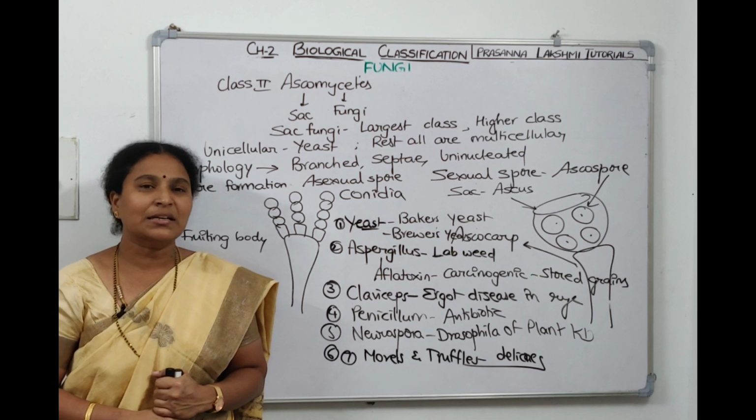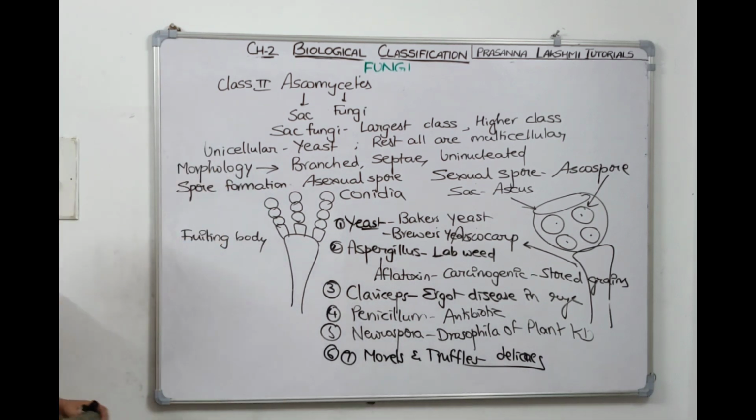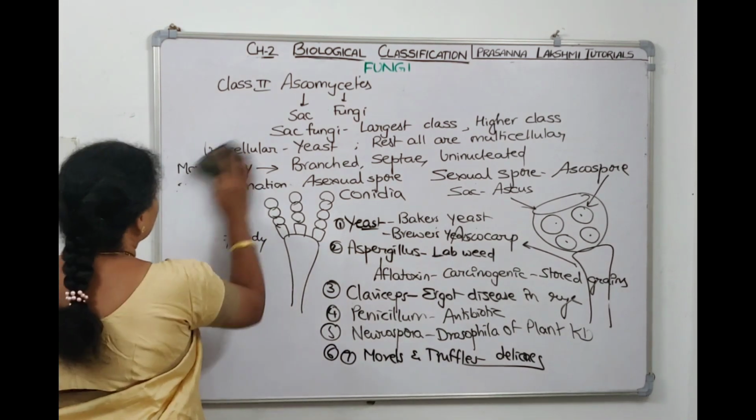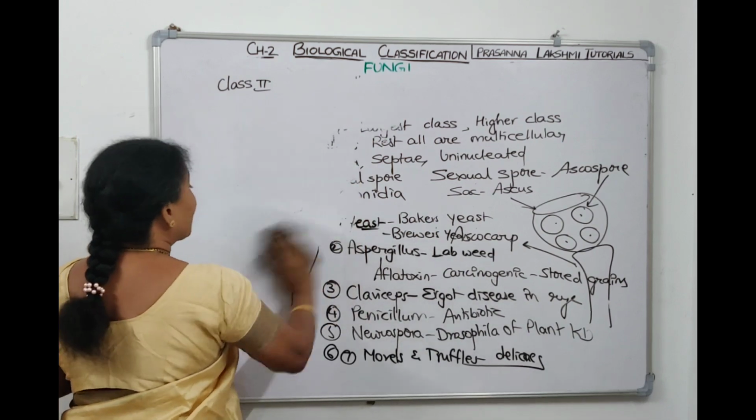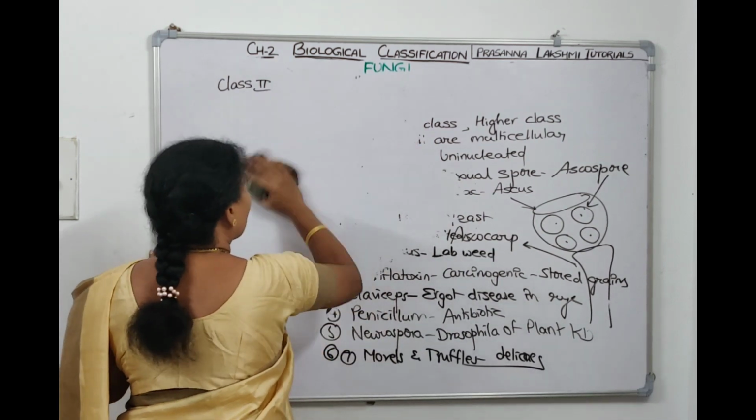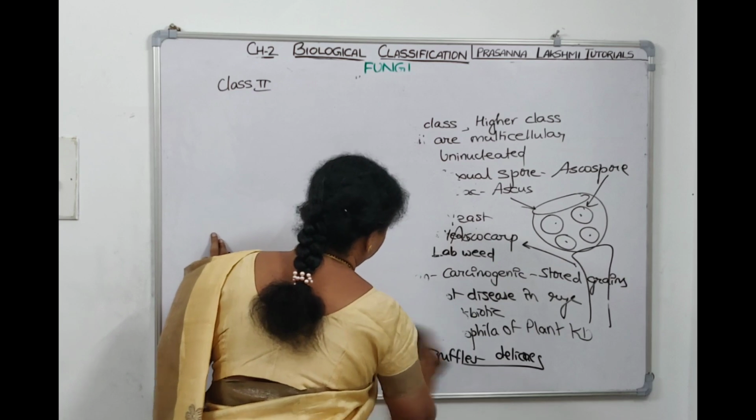Now we'll discuss the third class Basidiomycetes. Basidiomycetes are commonly called mushrooms. They are commonly called club fungi.